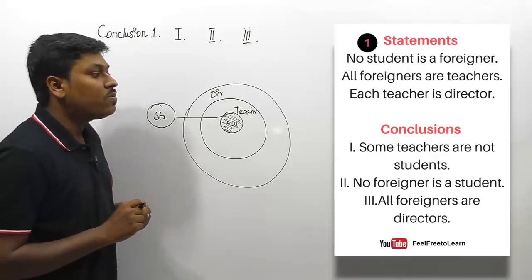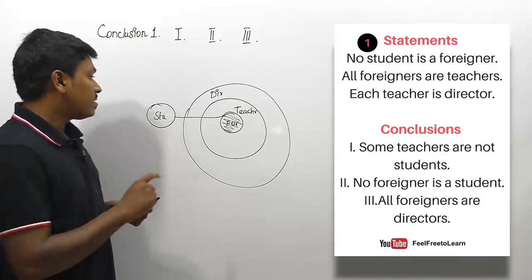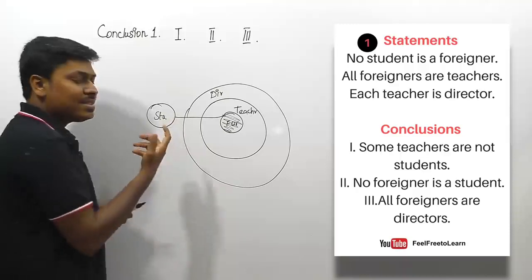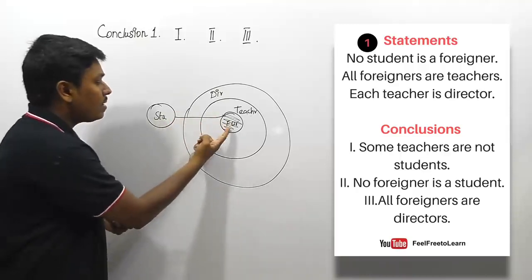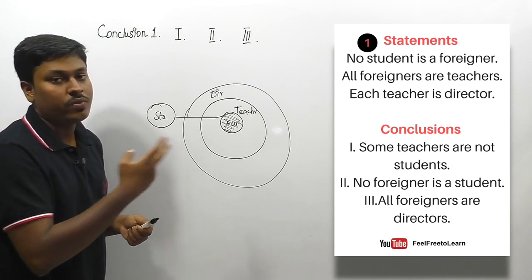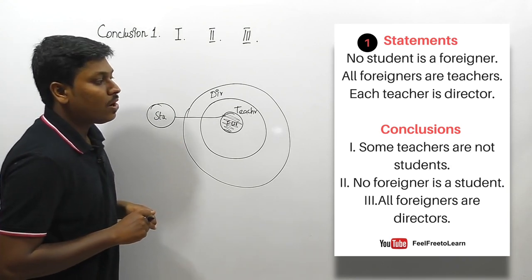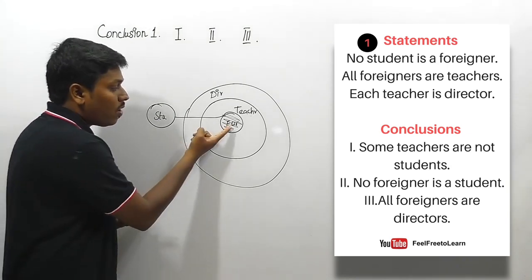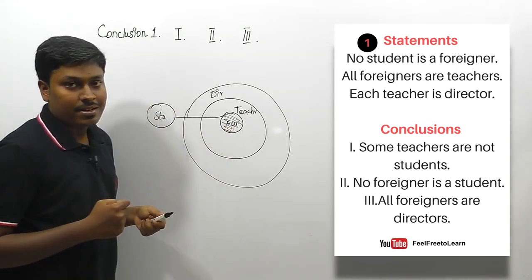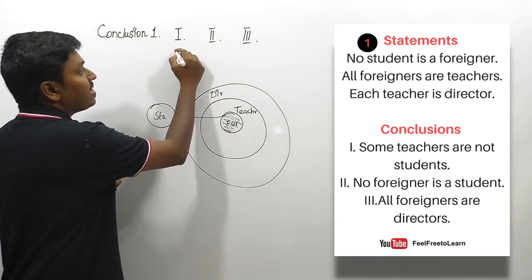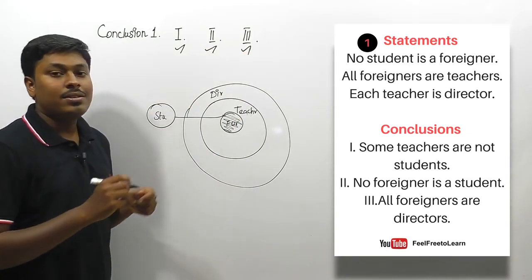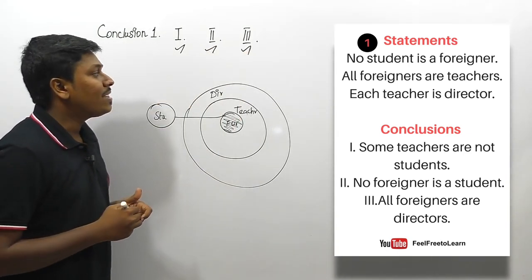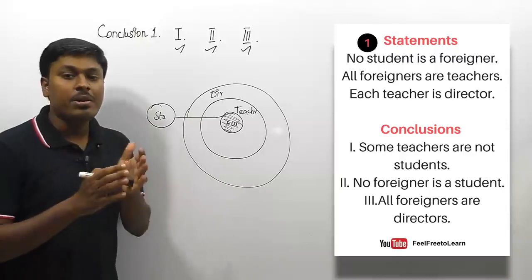Conclusion number 2: no foreigner is a student. So friends, no foreigner is a student, which is exactly correct. We already know that no student is a foreigner, and now they are saying that no foreigner is a student. Conclusion 2 follows. Conclusion number 3: all foreigners are directors, which is correct. So finally, conclusions 1, 2 and 3 all follow. The answer for this syllogism will be all follow.